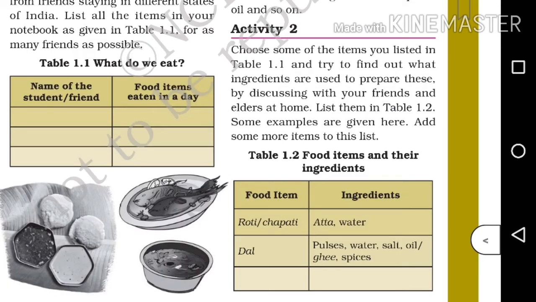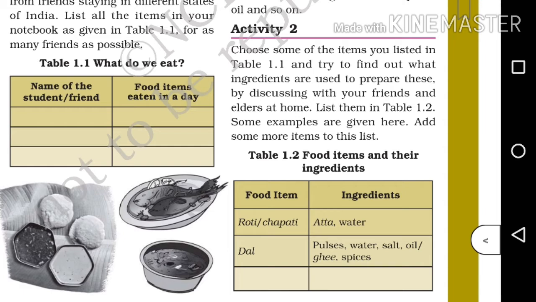Moving on to activity number 2. Choose some of the items you listed in table 1.1 and try to find out what ingredients are used to prepare these by discussing with your friends and elders at home. List them in table 1.2. Some examples are given here. Add some more items to this list.